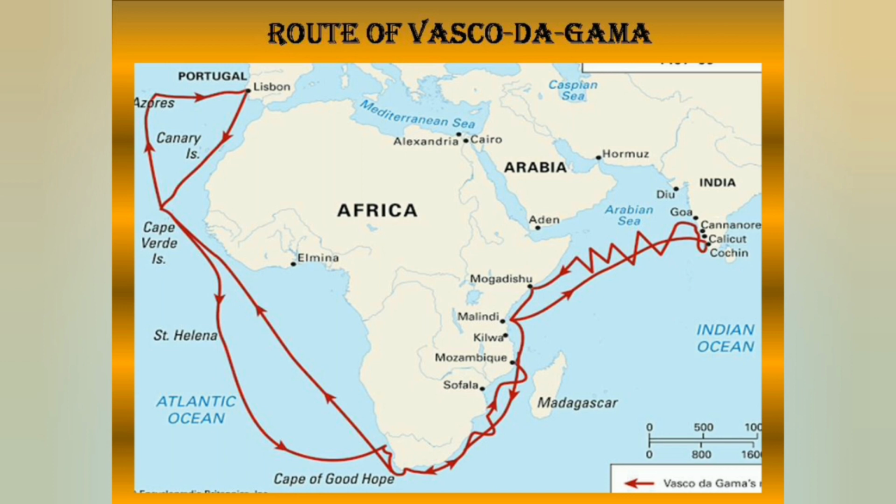Now we can see the sea route by which Vasco da Gama came to India. He started from Portugal, which is situated in Europe. From there, he came to the Cape of Good Hope in Africa, and then at last he came to India, that is Calicut in Kerala. He reached Calicut in 1498.